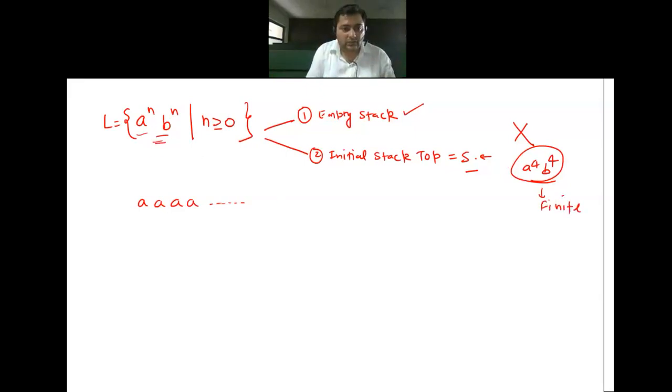Why? Because this is finite and this is infinite. So that's why I'm purposely using these dot dot dots, so that you can come to know one thing, that we should be very clear about the concept that we are definitely looking for an infinite number of A's and an infinite number of B's. If a finite number of A's and B's are there, then no need of PDA. Finite automata is enough, right?